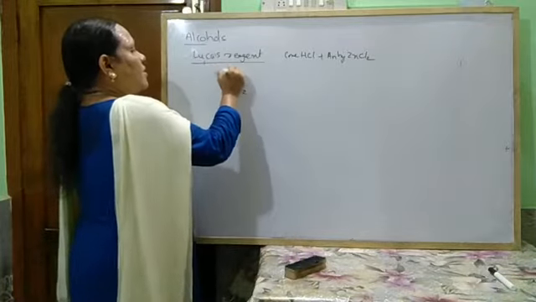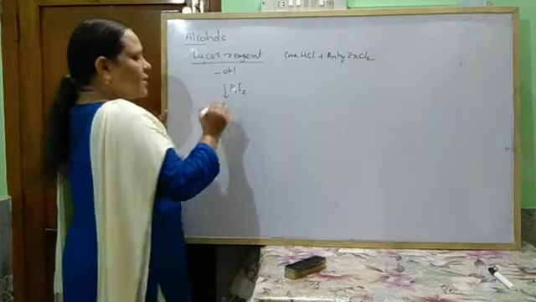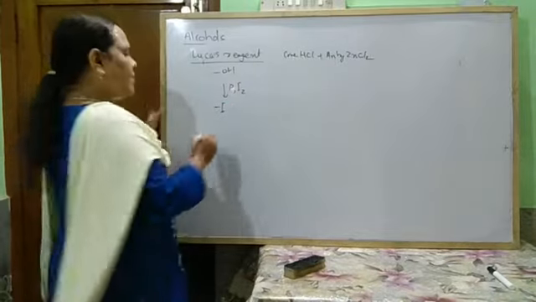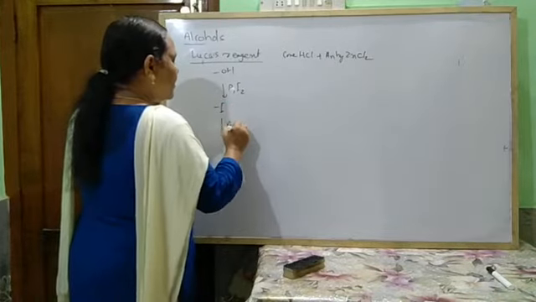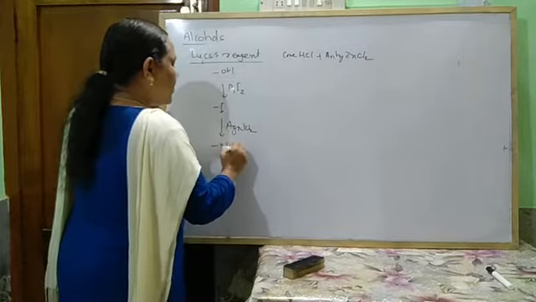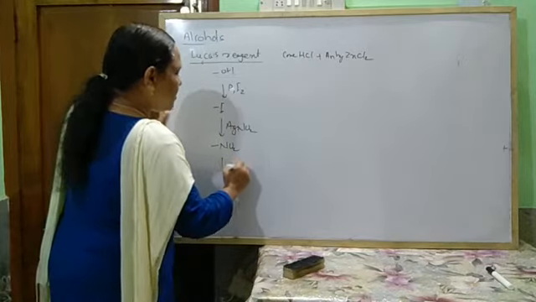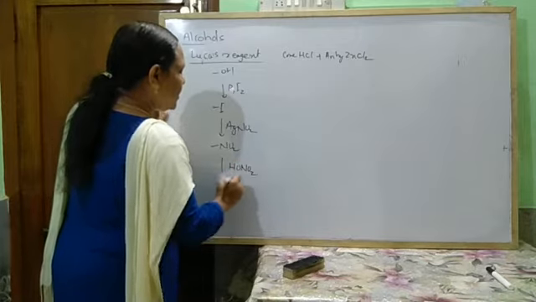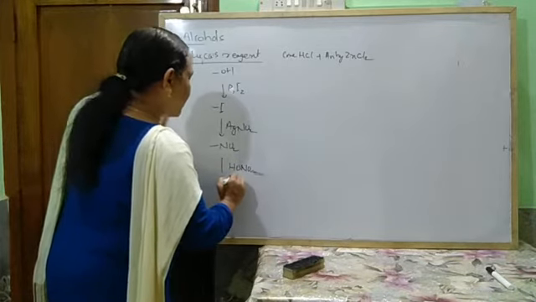This iodoalkane is treated with silver nitrite to form nitroalkane, and this nitroalkane is treated with nitrous acid followed by alkali.